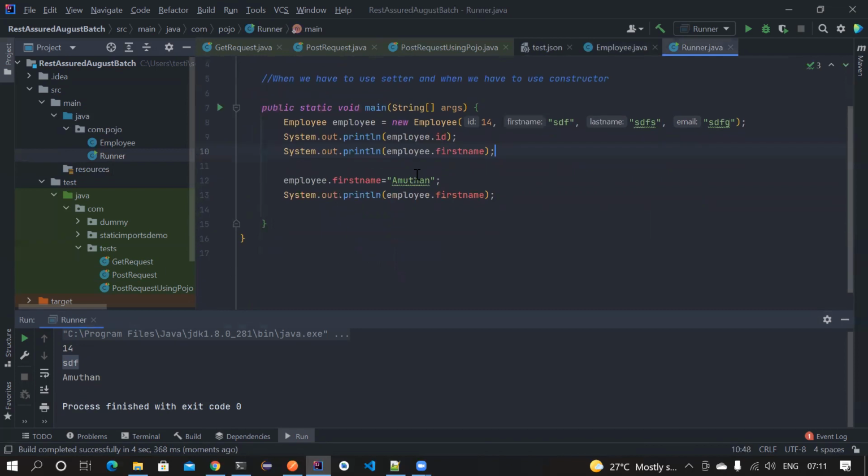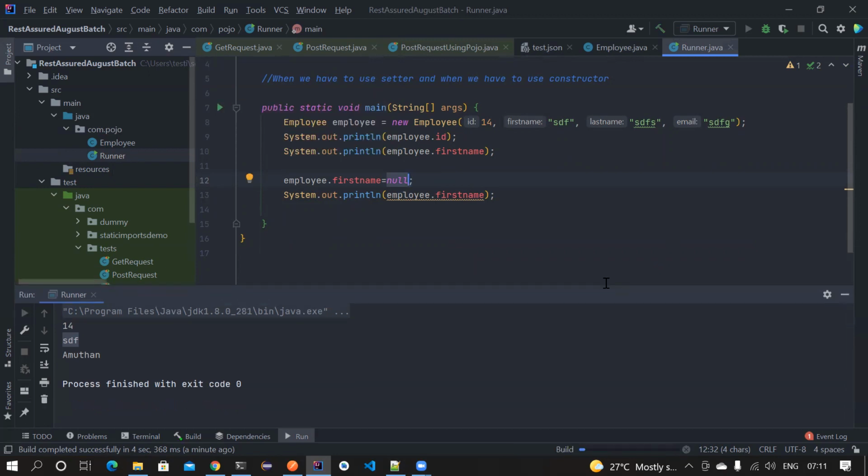Let's see an example. Let's say my intention was never to store a null in the first name, but due to some reasons, there is a lot of logic in my program behind arriving at this first name, and at the end of that, it has become null. Now if I run it, it is printing null. I don't want this to happen at any cost. I don't want the first name to go to null. If the first name is null, maybe I want to give some default name like "employee name not defined", something like that.